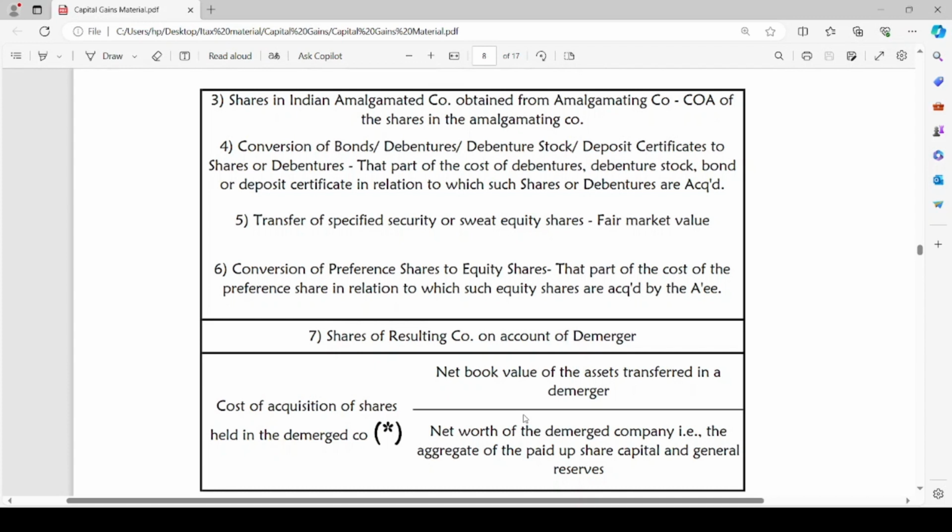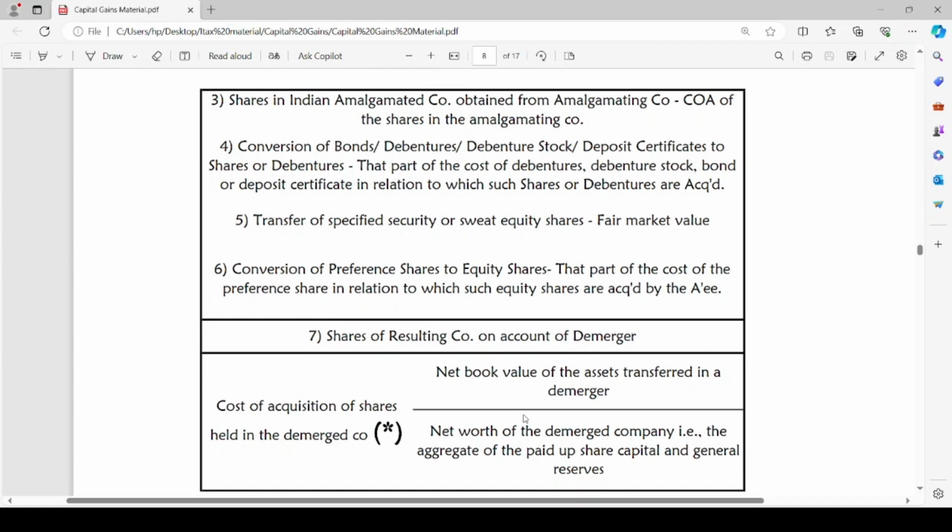Transfer of specified security or sweat equity share. We will consider the fair market value of such security or sweat equity share. Conversion of preference shares into equity shares. That part of cost of preference share in relation to which such equity shares are acquired by the assessee will be the cost of acquisition. It is considered as cost of acquisition of such equity share by the assessee.